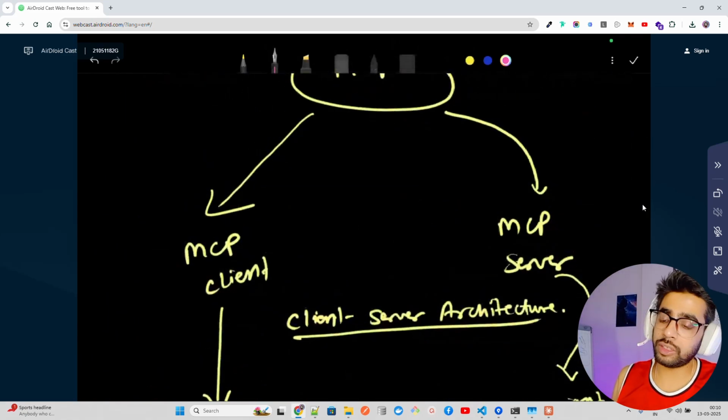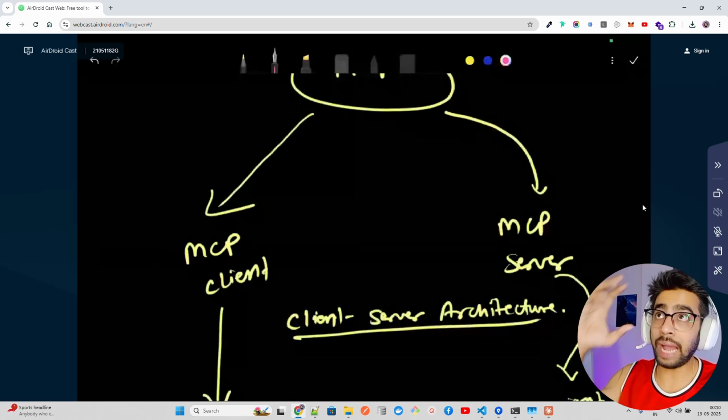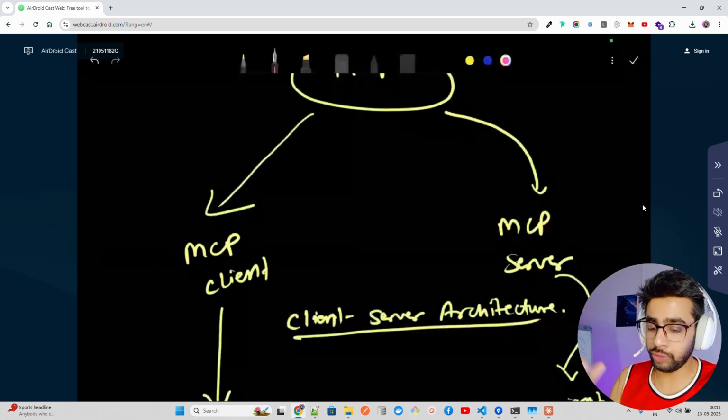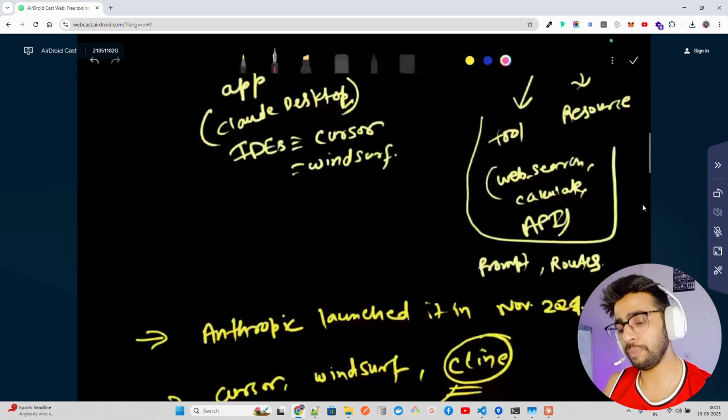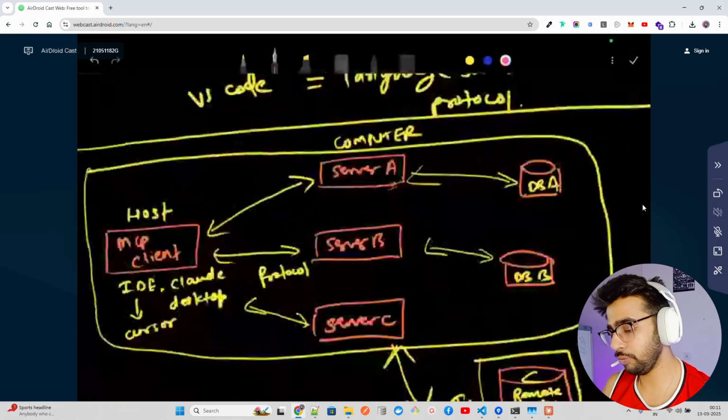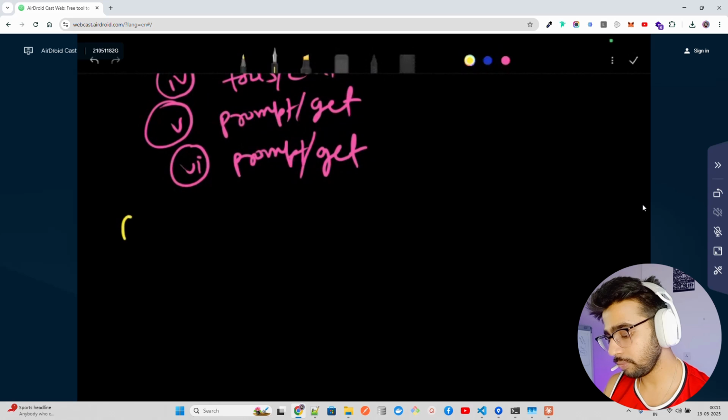You can also say it's a function calling proxy if you want to call MCP that, but it has benefits. It's really future proof if your app grows bigger in size. MCP is a modular architecture. It's based on client-server architecture. This will help in scaling as well. That's the benefit. There are a lot of benefits, but let me write 2 or 3 of them here.